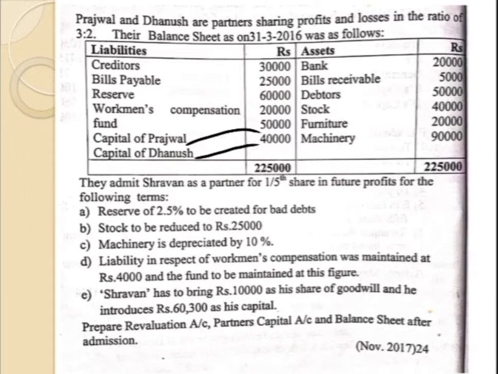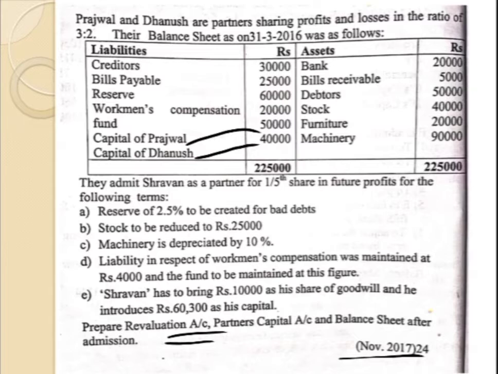Here if you see, the question had appeared in the year 2017 for 24 marks. Okay, so now first work is to identify in the first step whether we have to prepare the memorandum revaluation account or revaluation account. Here it is given that we have to prepare the revaluation account. So in the working note we have to calculate only sacrifice ratio because they have given the adjustment of bringing goodwill in cash. Okay, so in the working note, first working note will be for the calculation of sacrifice ratio.